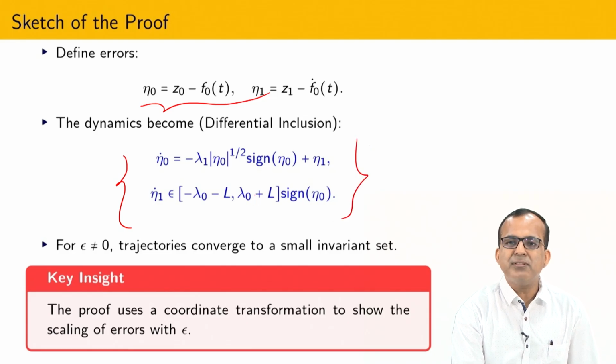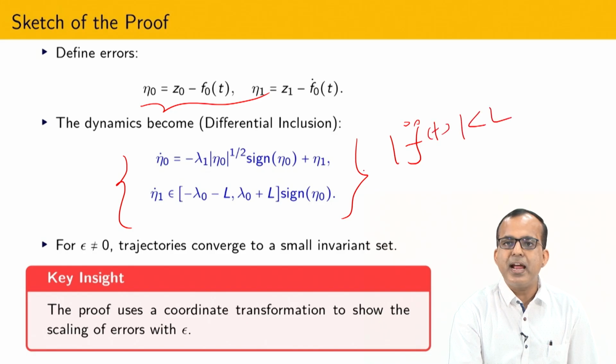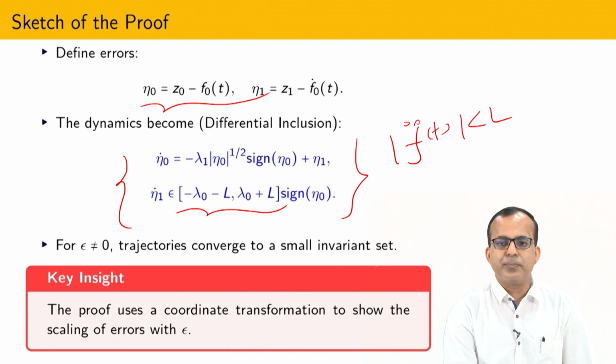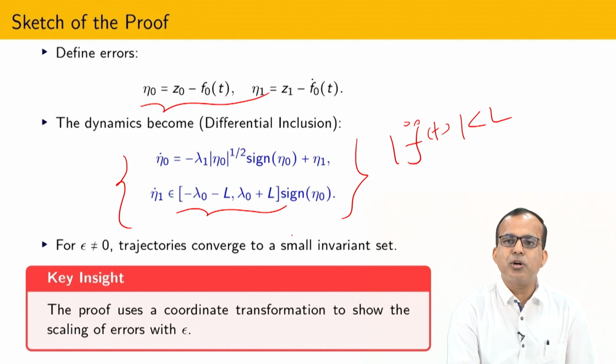Because here I have lambda 0 signum eta, and the f0 double dot term will appear here. I know that f0 double dot of t is bounded by L, and due to that the coefficient ranges from lambda 0 minus L to lambda 0 plus L. So I have infinitely many differential equations here. This is nothing but a kind of Filippov regularization I have used.